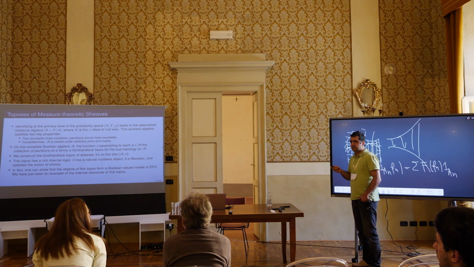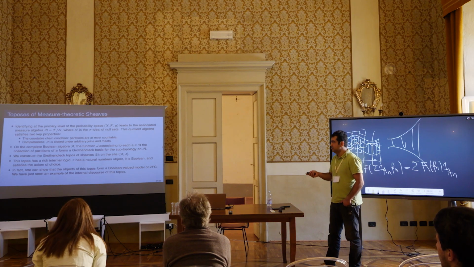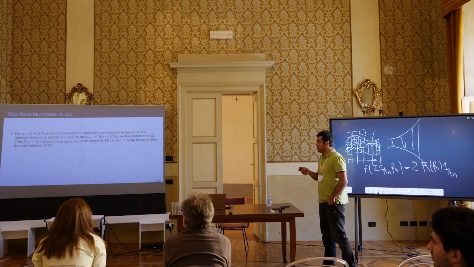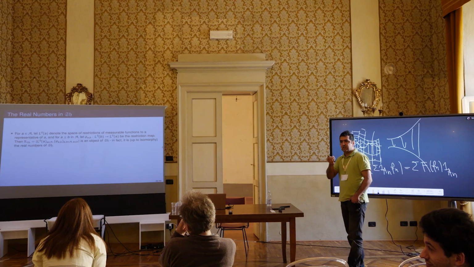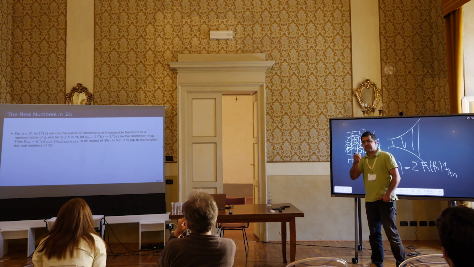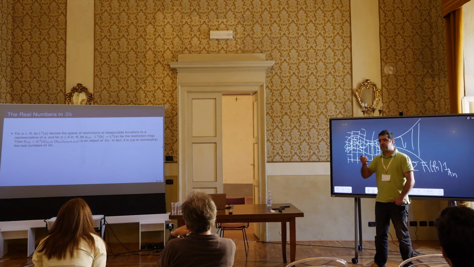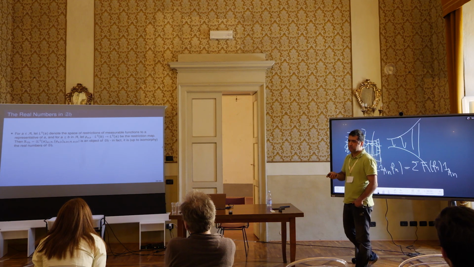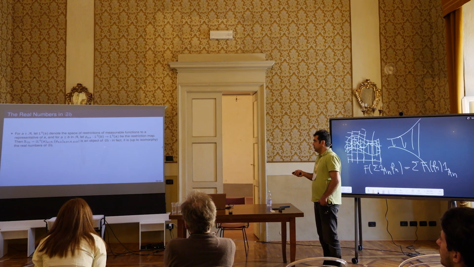So let's see what the real numbers are in this topos. In fact, one can show that the real numbers, up to isomorphy, can be identified with the space L0 of real valued measurable functions identified almost surely. So what is the corresponding sheaf?